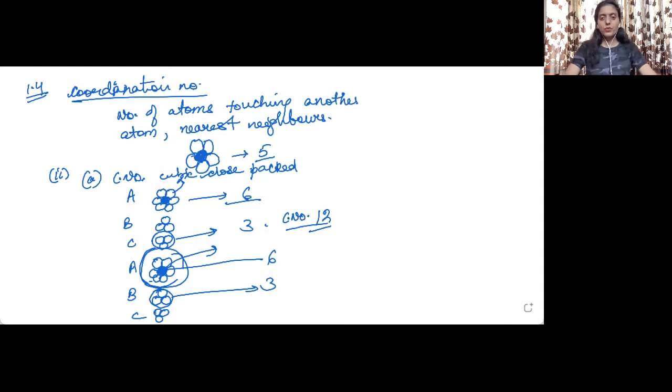Okay, let us now move into the second sub part of the second part of question number 1.4. Okay, so let's move into the part B. We need to tell what is the coordination number of a body-centered cubic arrangement. So body-centered cubic arrangement. So first of all, I'm just drawing this cube. You can also draw it along with me.